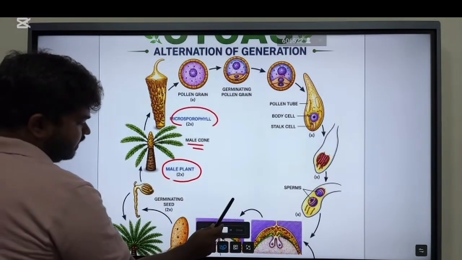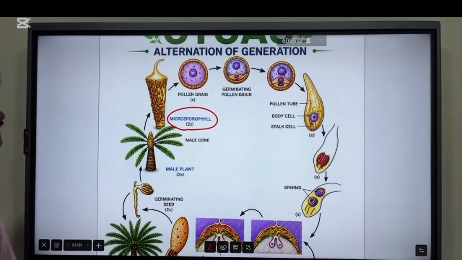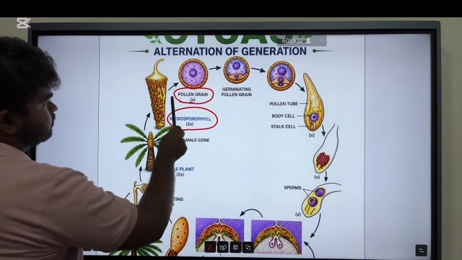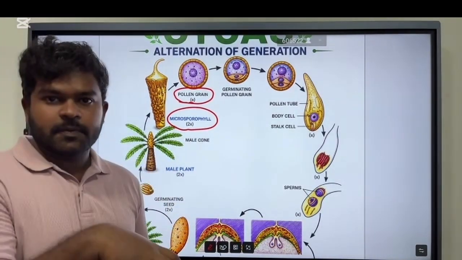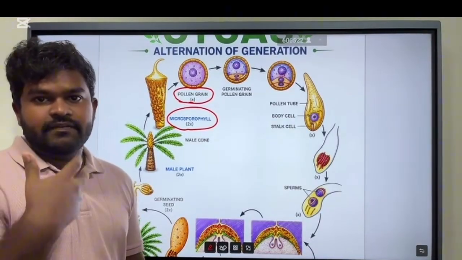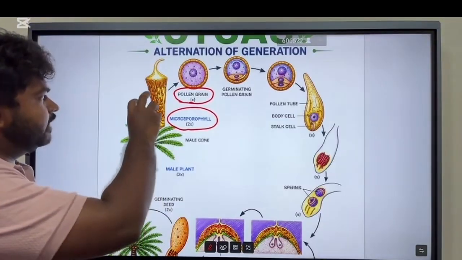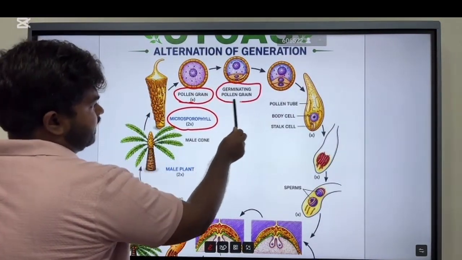There are microphylls. In the microphylls, it produces the pollen grain, right? So it is similar. The microphyll contains the microsporangia. Then the microsporangia differentiate into the microspore mother cell. Eventually, it produces the pollen grain. Then the germinating pollen grain, right?